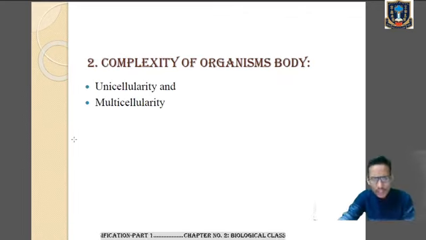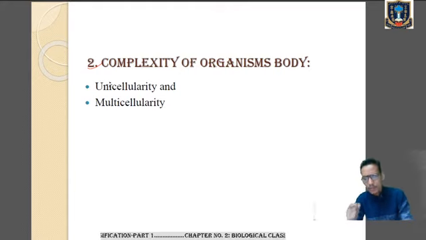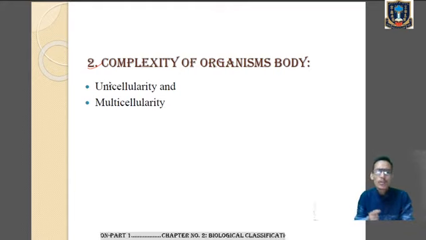Next comes the complexity of organism's body, the second criterion. On the basis of evolutionary history, the earliest organisms which evolved at the primitive time were simple organisms. They were simple prokaryotic organisms, which were unicellular. Uni means one, composed of a single cell.